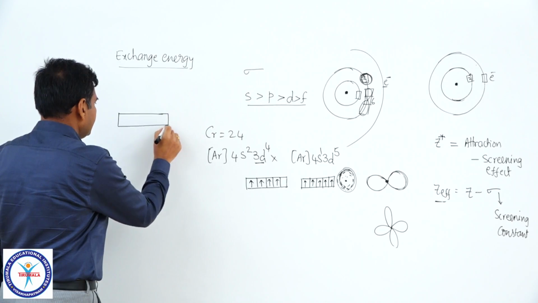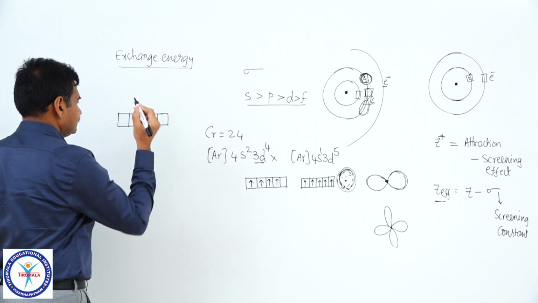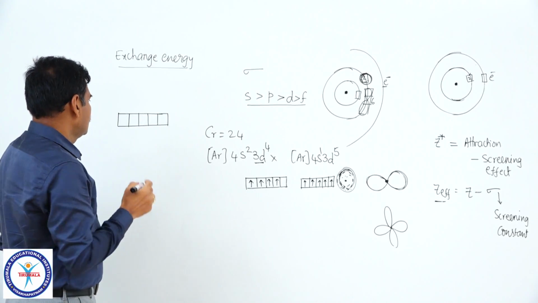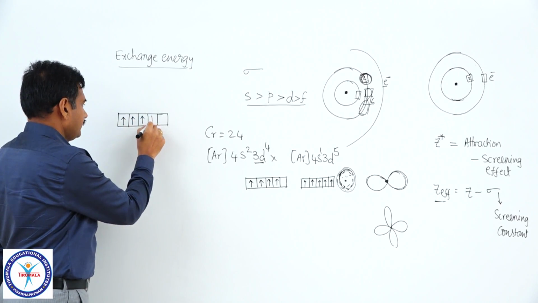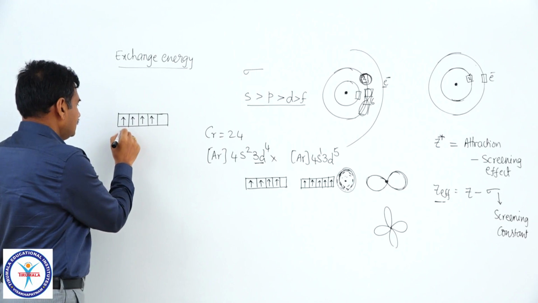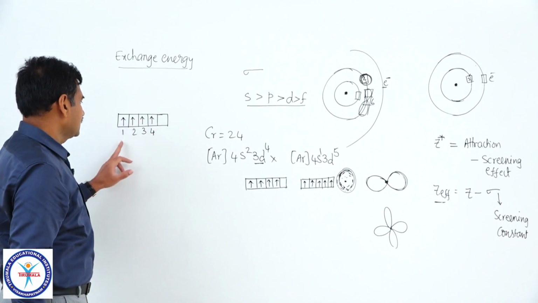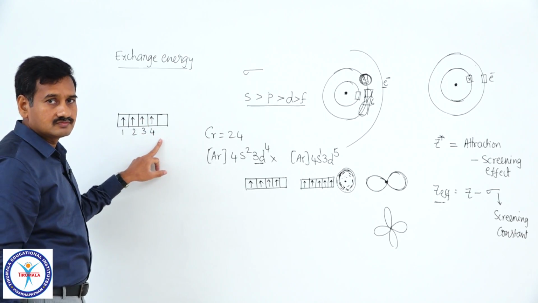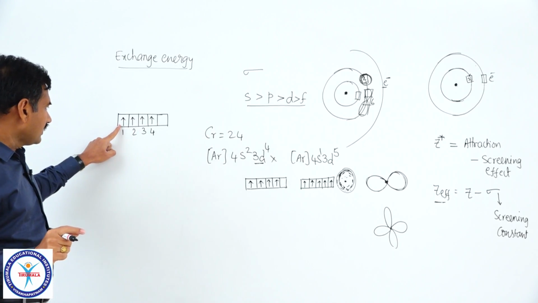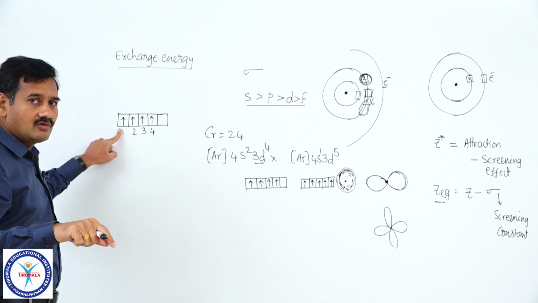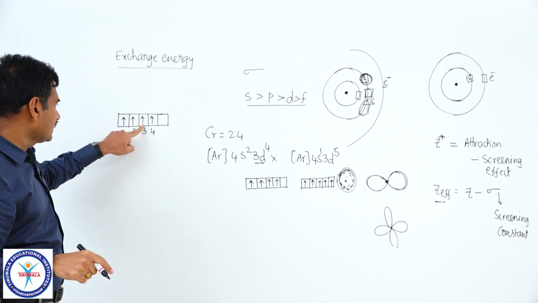There are 5 degenerate d orbitals. All these 5 d orbitals have identical energies, and there are 4 electrons with parallel spins with the d4 configuration I am taking. Label these electrons as number 1, 2, 3, 4. First electron, second, third and fourth electrons. Now, can you say that the electron present in this orbital must be always in that orbital only? The electron may be present in this orbital or in this orbital or in this orbital.